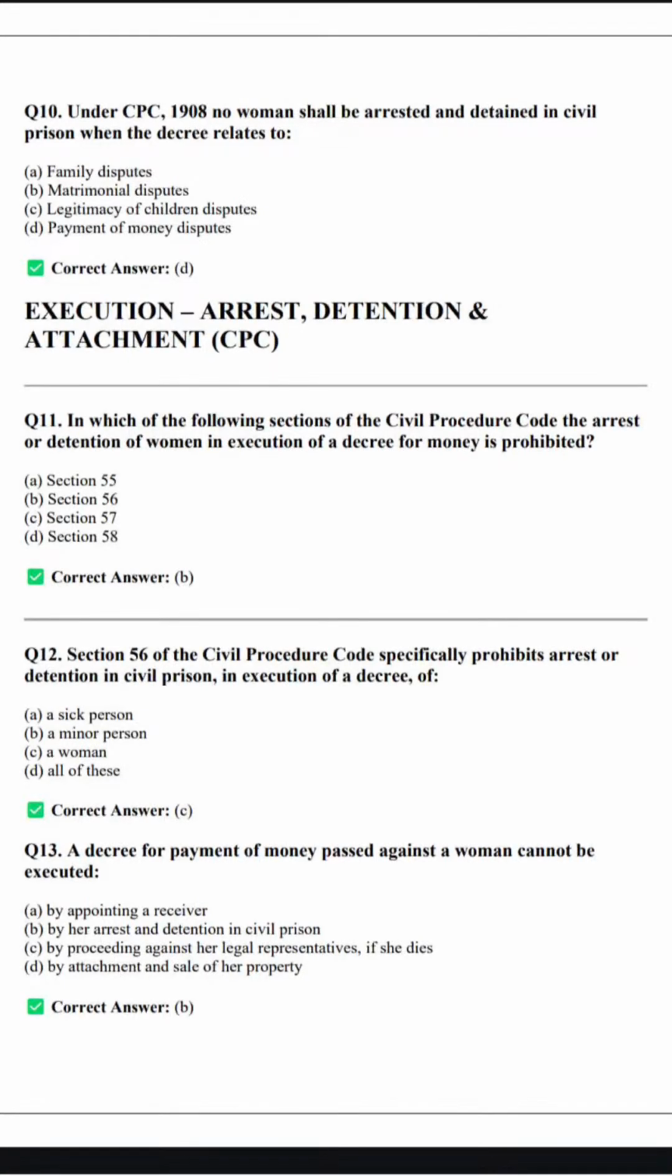Under CPC 1908, no woman shall be arrested and detained, this is the same, in case of a payment of money dispute. Let's move ahead. Question number 11.